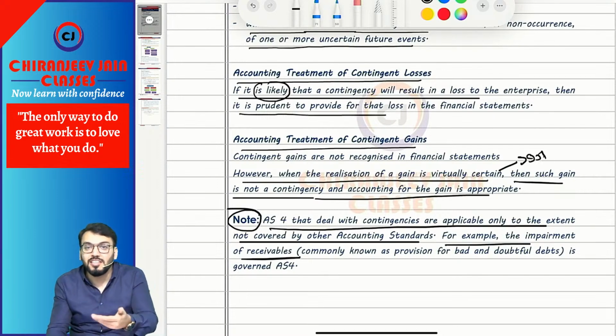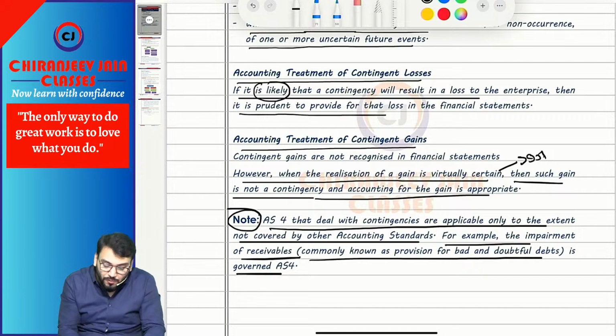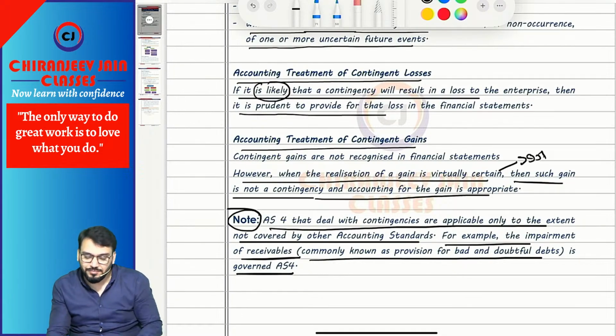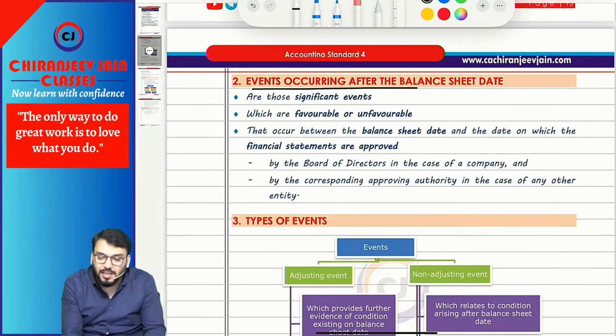Impairment of receivable is nothing but provision for doubtful debt. Correct. Commonly known as provision for bad and doubtful debt, it is governed by AS4. So whenever questions come for provision for doubtful debt, you need to answer from the point of view of AS4. Very simple. So any contingent loss should be recognized, should be provided for. Chalega.